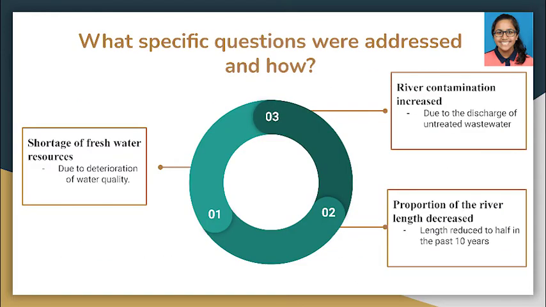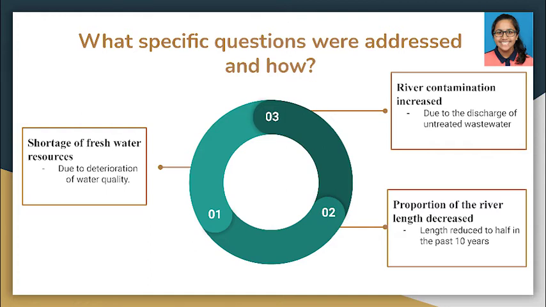Moving on, the first thing addressed in this paper is the shortage of fresh water resources. This is due to the deterioration of water quality that makes the river body black and smelly from the increase in population and industrial activity. Second is river contamination, which increased due to the discharge of untreated wastewater, including industrial wastewater, agricultural pollution, domestic sewage, and the fragmentation of aquatic ecosystems. Third is the decrease in the proportion of the Chengnan River length.